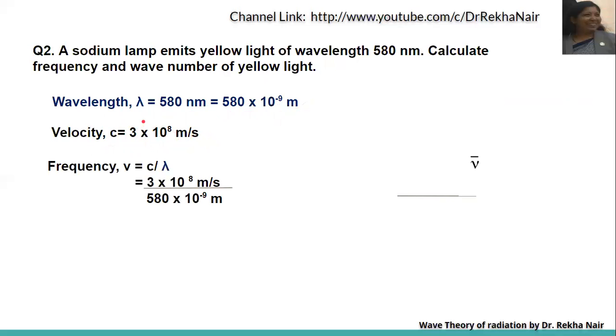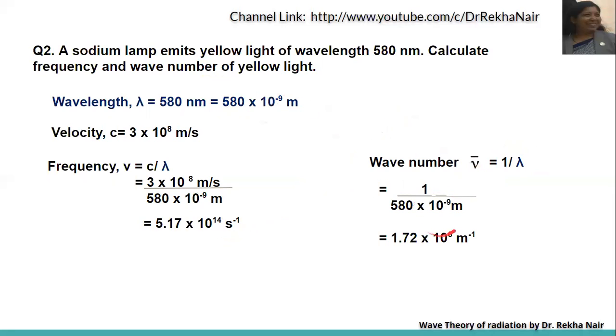So the frequency nu is equal to c upon lambda, as per the formula. Now c is 3 into 10 to the power 8 meter per second, and lambda is equal to 580 into 10 to the power minus 9 meter. So we will have the answer as 5.17 multiplied by 10 to the power 14 per second. Now the other question is the wave number. For wave number, we have the formula nu bar is equal to 1 upon lambda, and lambda is given as 580 into 10 to the power minus 9 meter. So 1 divided by 580 into 10 to the power minus 9 meter will come out to be 1.72 multiplied by 10 to the power 6 per meter.